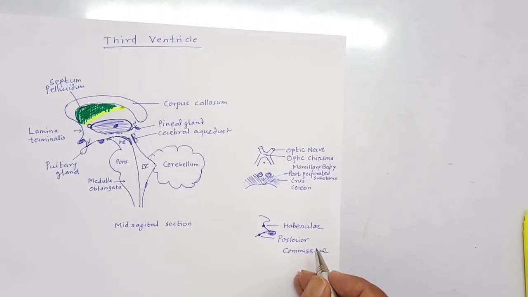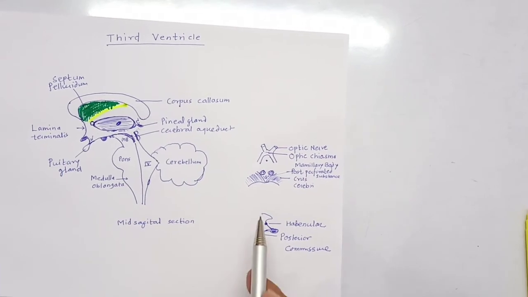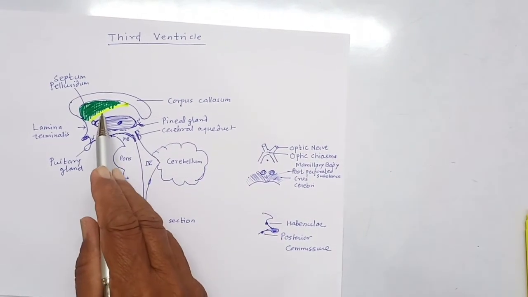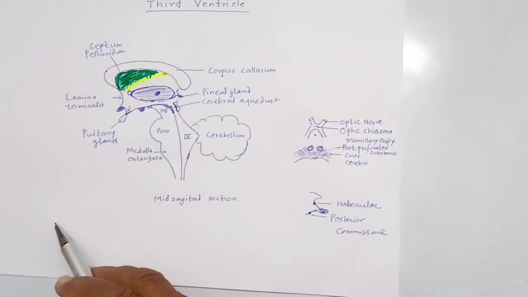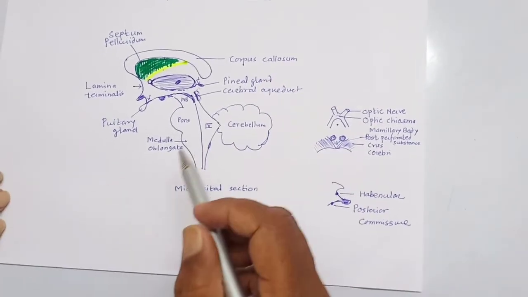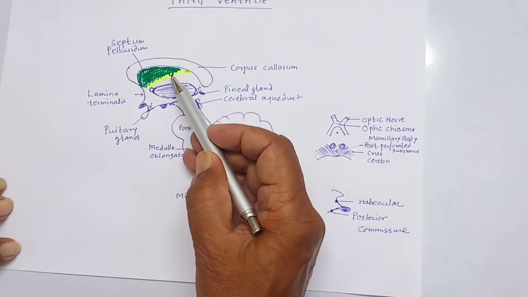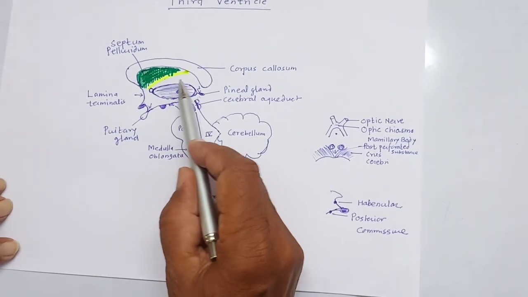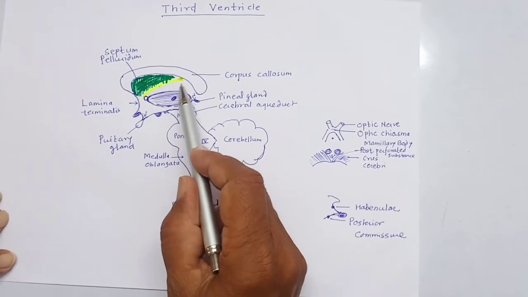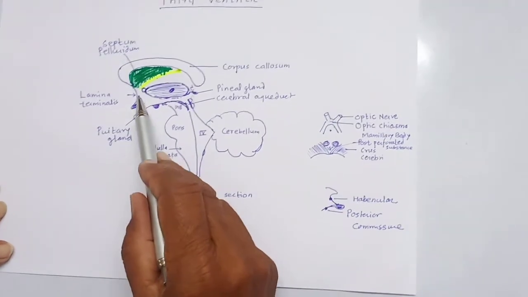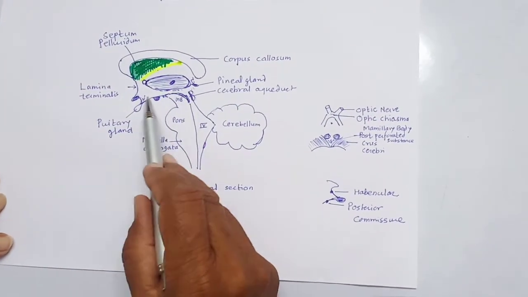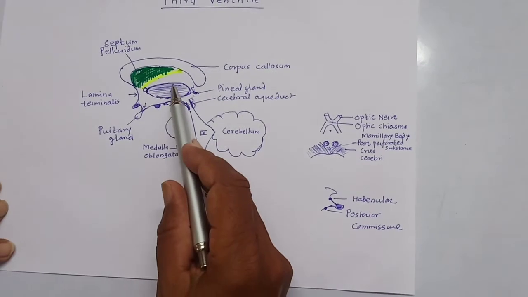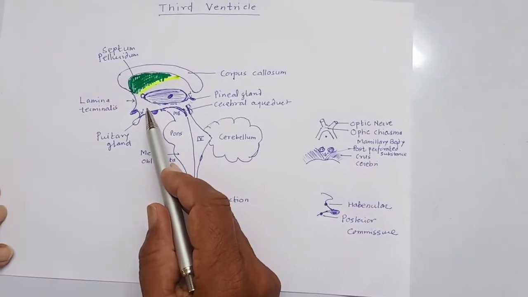Now we will see the various parts of the lateral ventricle. This is the column of the fornix. Between the column of the fornix and the thalamus lies the choroid fissure. Now we will see the various parts of the third ventricle. This is the lateral wall of the third ventricle.